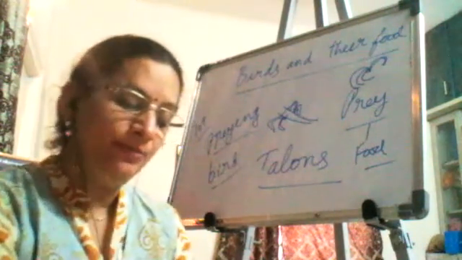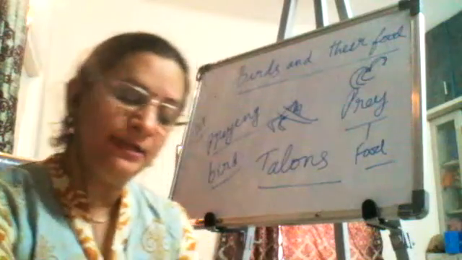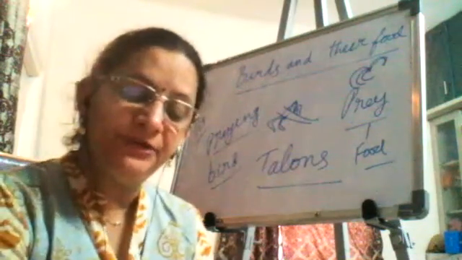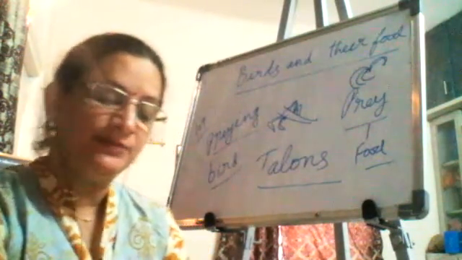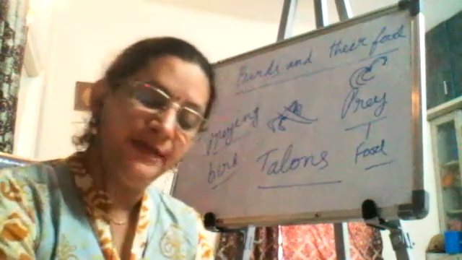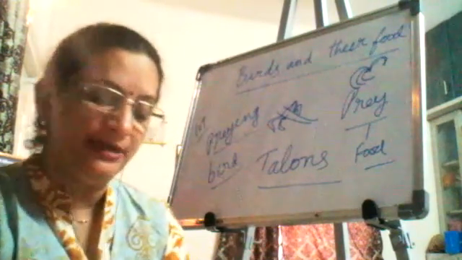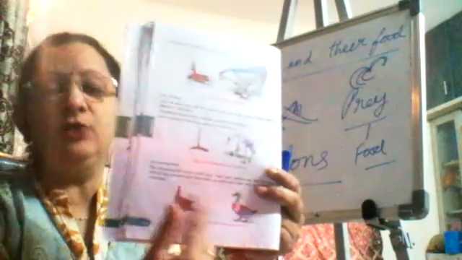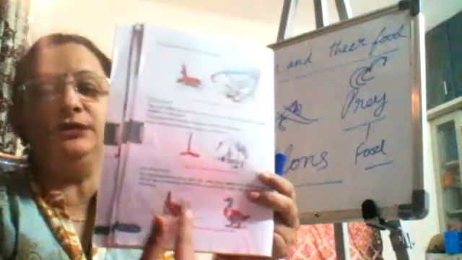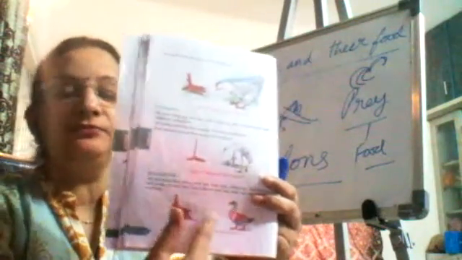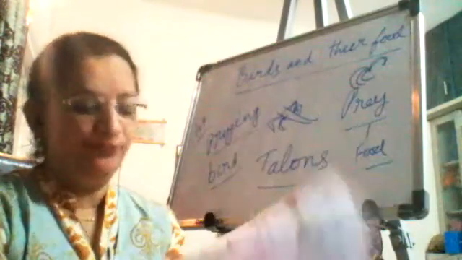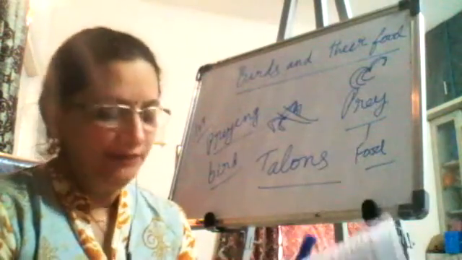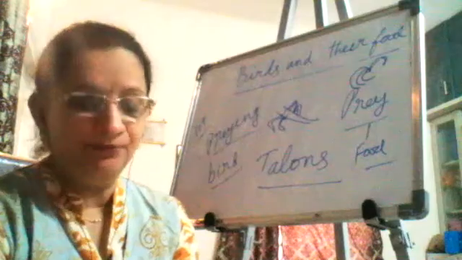So, swimming birds. The swimming birds, such as the duck and the swan, have webbed feet. Their feet have special webs of skin between the toes. Such birds can push back water with the help of toes while swimming. I have already shown you the webbed feet, how they are able to swim in the water. When we spoke about the water birds, I told you about this. They have webbed feet like this. They are able to move them like the oars of a boat. While boating, what do we do? We move the oars of the boat.